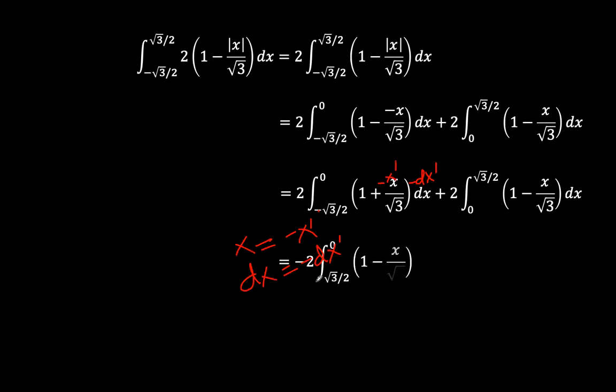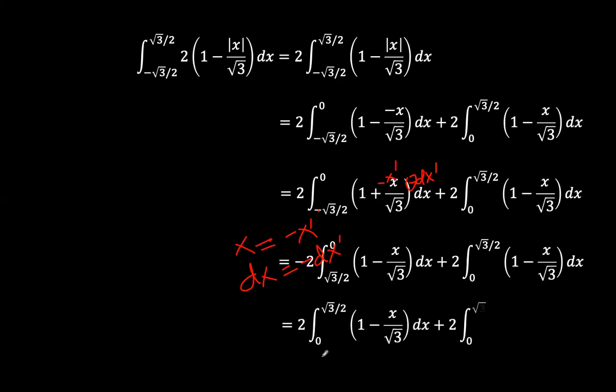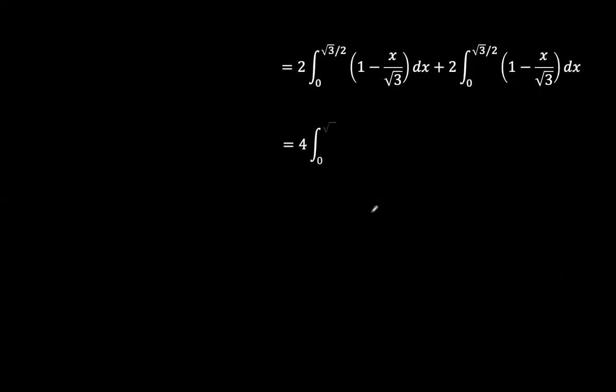We get the integral, negative, because this negative here now comes here, 2 times the integral from x equals root 3 over 2 to 0 of 1 minus, this minus here is here, x over root 3 dx. Now, this sign can be removed by flipping the limits. So we have 2 times the integral from 0 to root 3 over 2 of 1 minus x over root 3, and the same thing happens here. So eventually we just have twice that, which is 4 times the integral from x equals 0 to root 3 over 2 of 1 minus x over root 3.